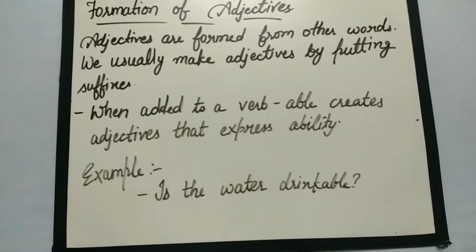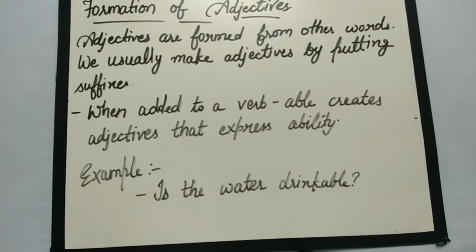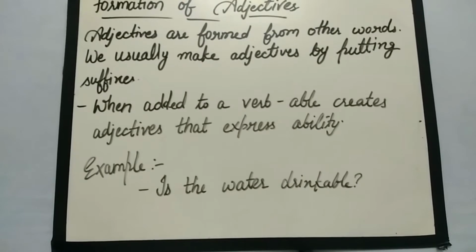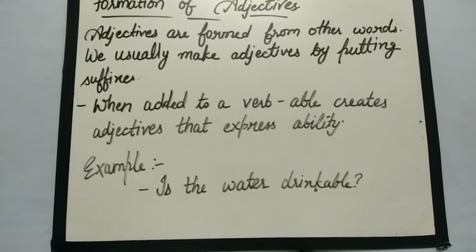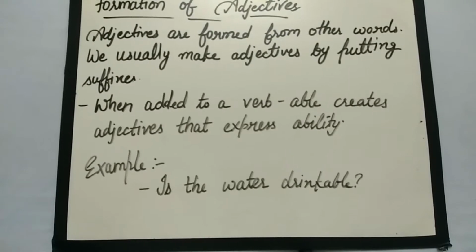And next, when the suffix able is added to a verb, it creates an adjective that expresses ability. For example, is the water drinkable? Does the water have the ability that it can be drunk? So this shows the ability.